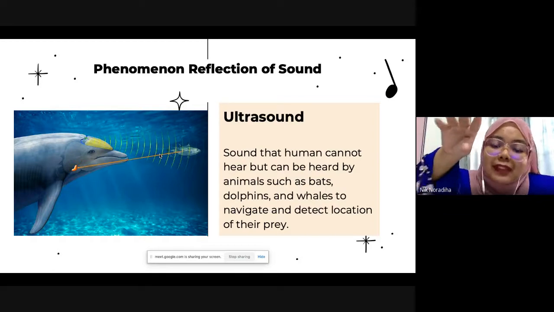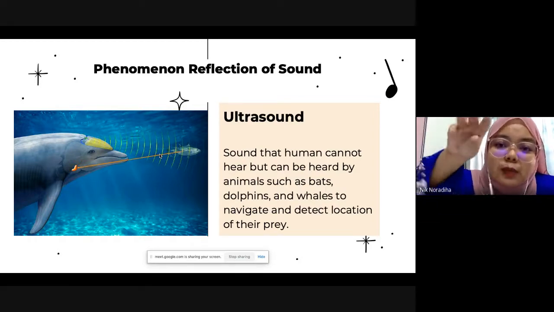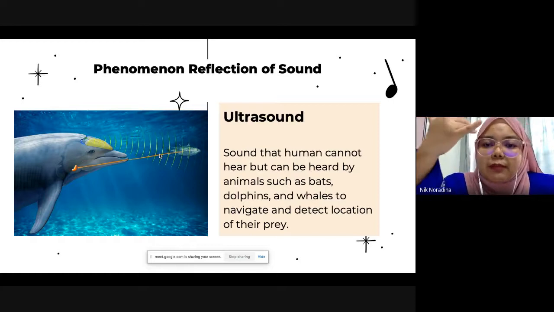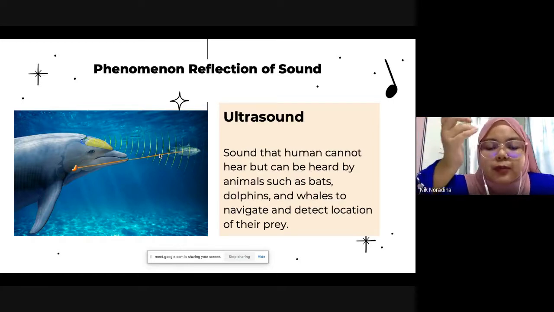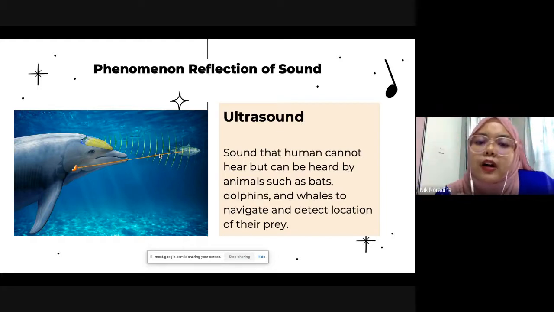Then after the ultrasound wave hits the small fish, it will reflect back. So the dolphin knows, oh, there's a small fish in front of me. Bats and also whales use their ultrasound to detect their prey as well. These animals can detect ultrasound, but we humans cannot detect it.